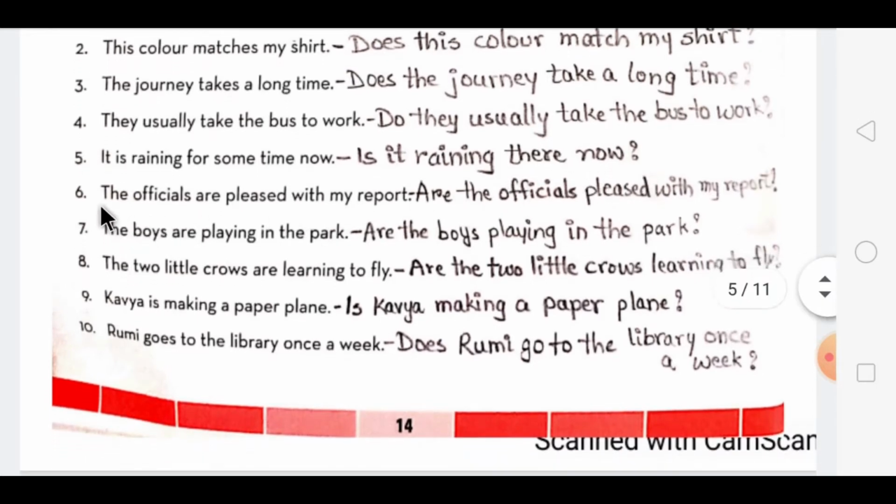Now the sixth one is, the officials are pleased with my report. Here again the be verb is there, so you will form the question with the be verb itself. The question will be, are the officials pleased with my report? Now let's move on to the seventh one. The boys are playing in the park. Again the same thing. The question will be, are the boys playing in the park?